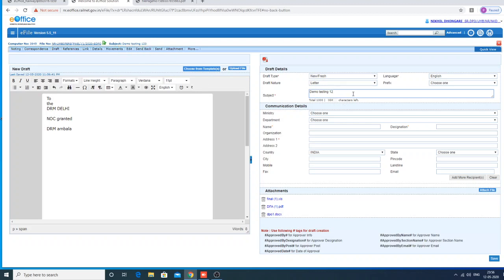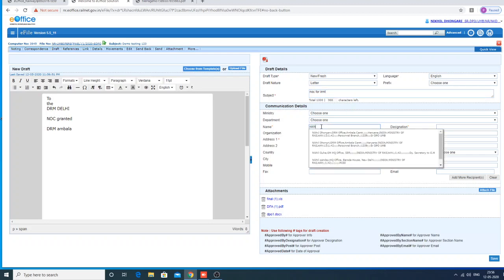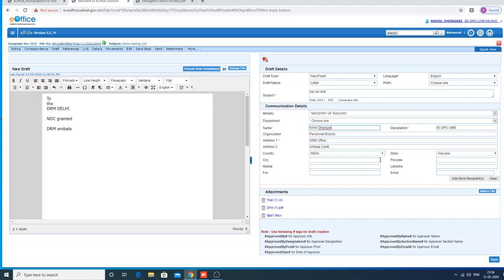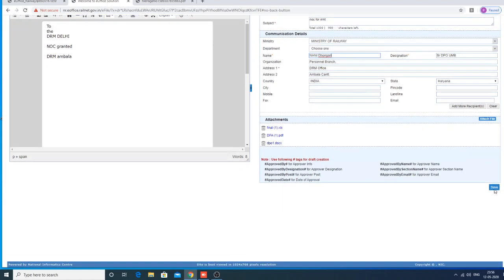Demo testing 1 2 3. You can write subject, NOC for IRMT, Indian Railway Mutual Transfer. Here, who is sending? Nikhil. The attach field is there, same.